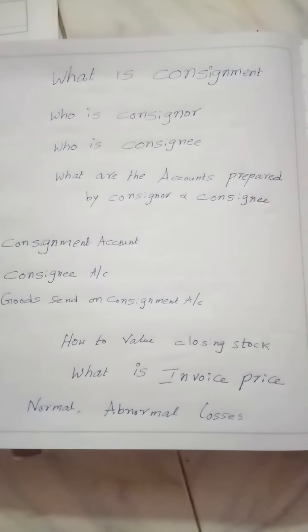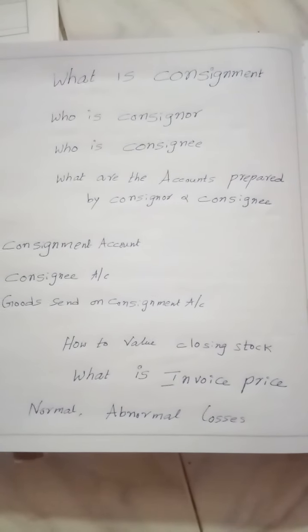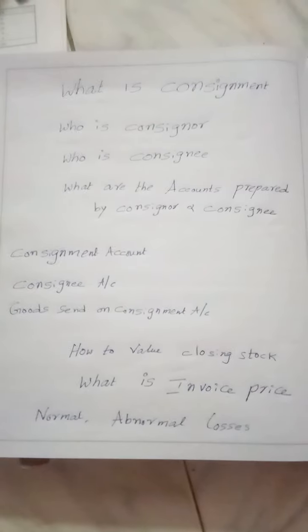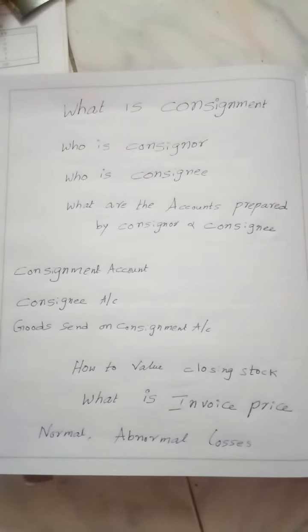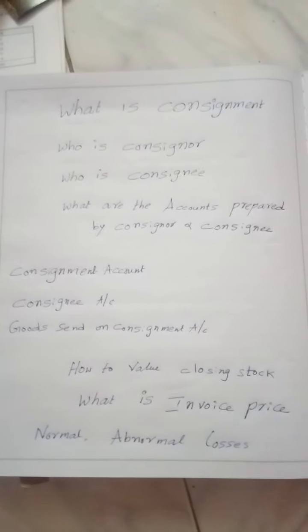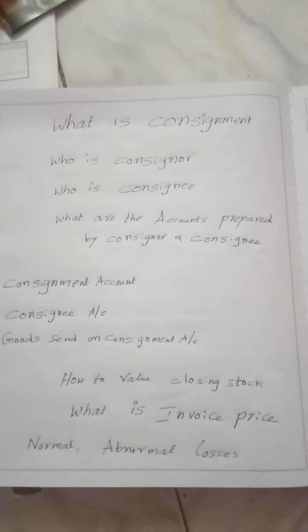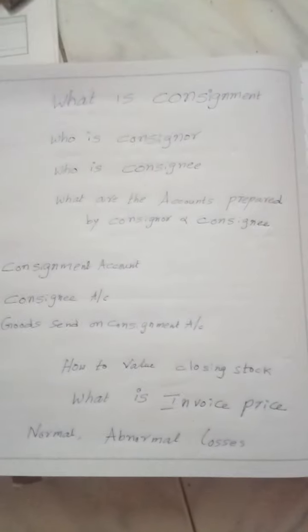Sometimes the consignor will send goods at invoice price. What is invoice price? Sending the goods at selling price. For example, if the cost is 200, he may add 50 rupees profit or 60 rupees profit, and he can send the goods at 250 or 260 like this.